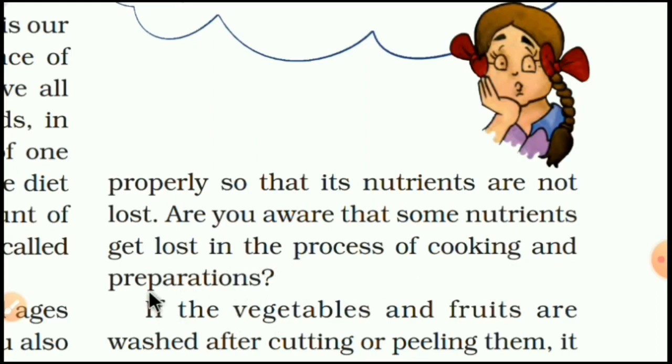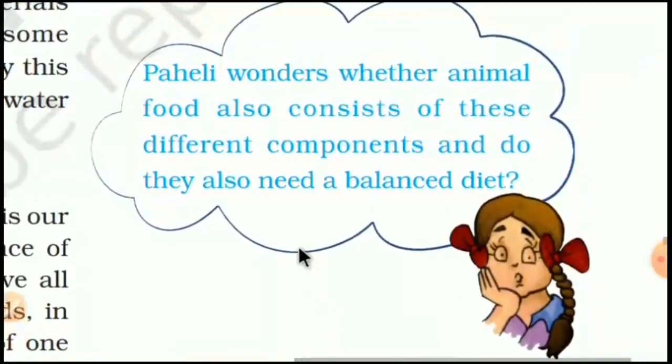And the second thing, we should remember that some nutrients get lost in the process of cooking and preparation. Here, Paheli wonders whether animal food also consists of these different components, and do they also need a balanced diet? Yeah, that is also there. Animals also should get a balanced diet.